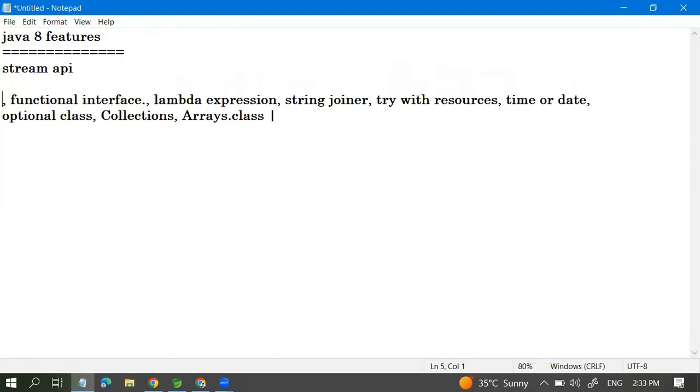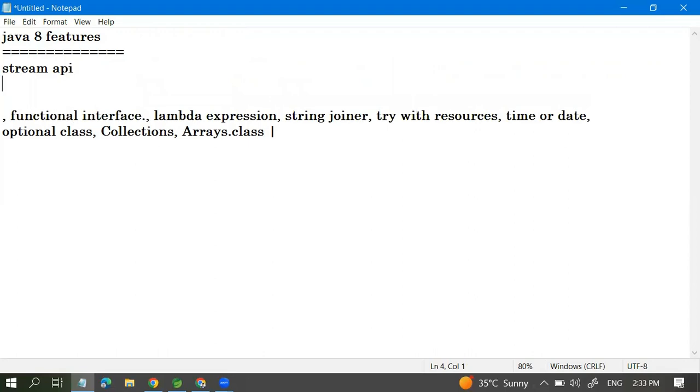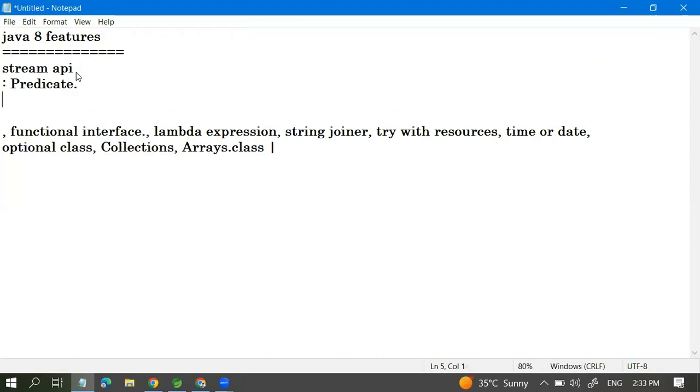In the Stream API we have a predicate. Predicate is nothing but something that gives functions like filter and map.